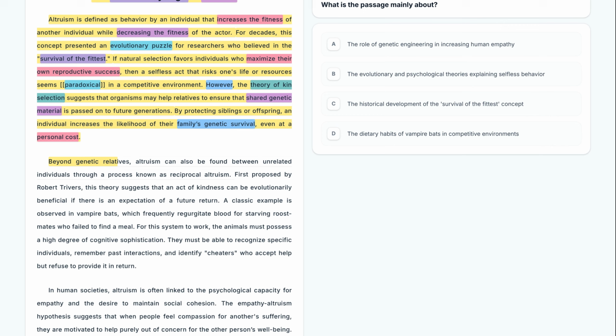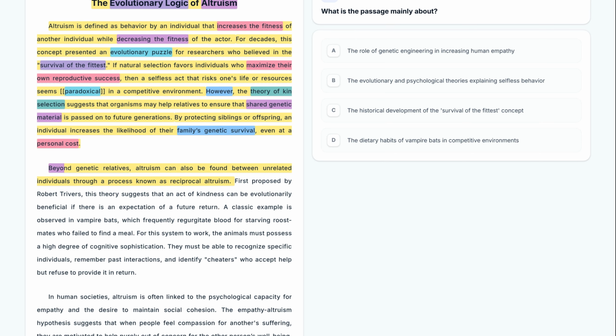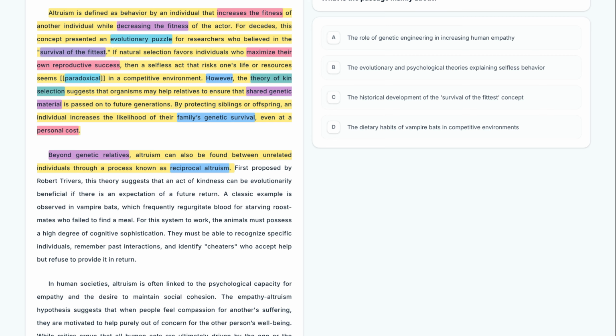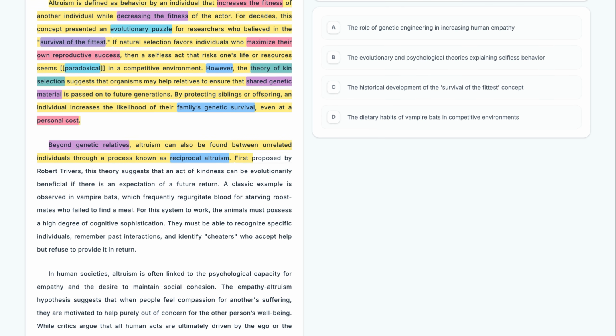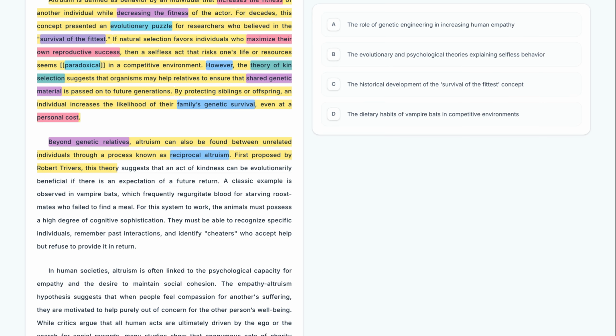Beyond genetic relatives, altruism can also be found between unrelated individuals through a process known as reciprocal altruism. As we move into the second paragraph, the scope expands beyond genetic relatives. The author introduces reciprocal altruism to explain why we might help people we aren't related to. First proposed by Robert Trivers, this theory suggests that an act of kindness can be evolutionarily beneficial if there is an expectation of a future return.